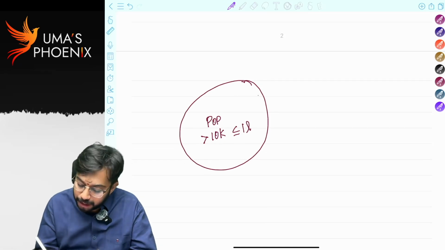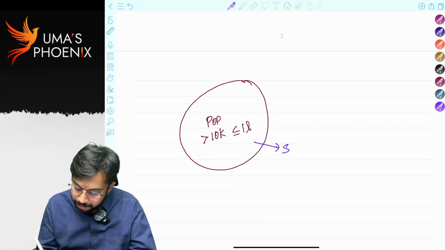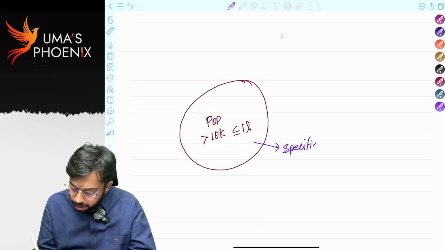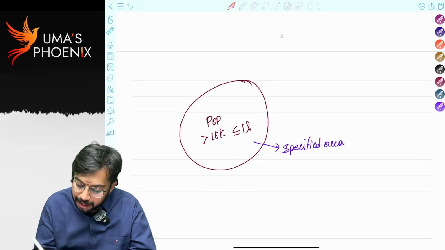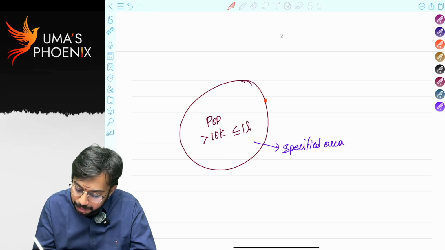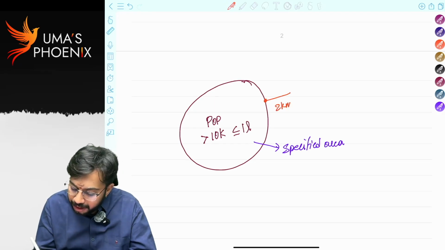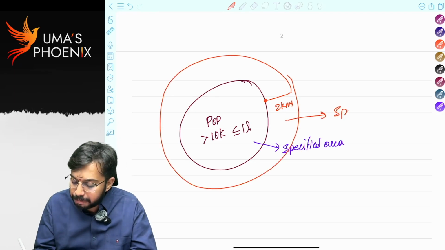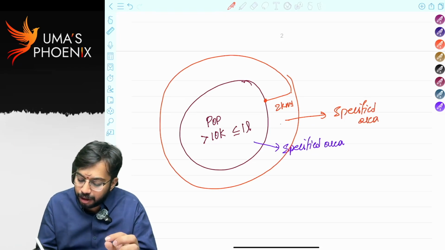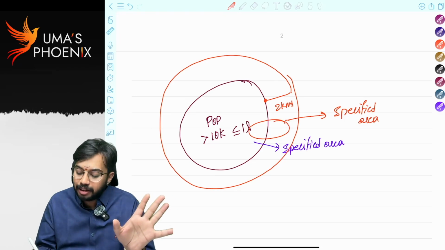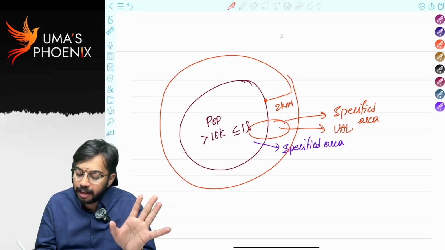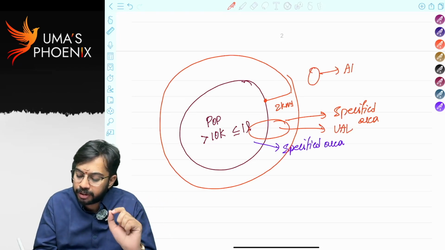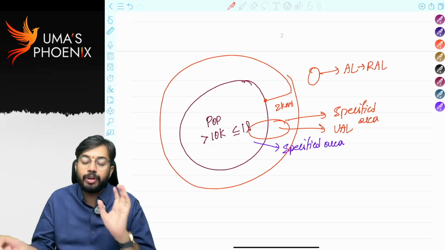Now, this municipality is a specified area. Not only the municipality, from the end of the city limits, the 2 kilometers area is also considered a specified area. So, if agricultural land is located within this specified area, we call it urban agricultural land. If it is located outside the specified area, we call it rural agricultural land.